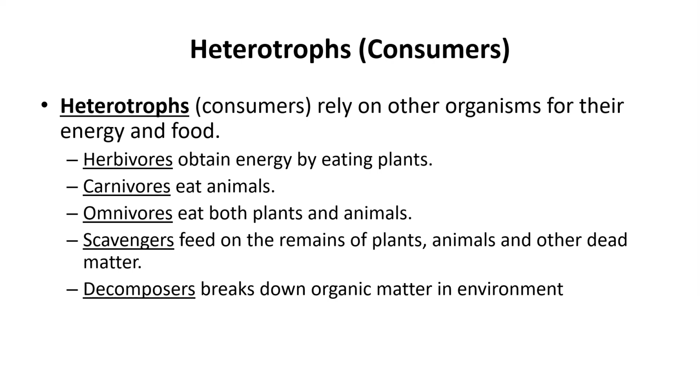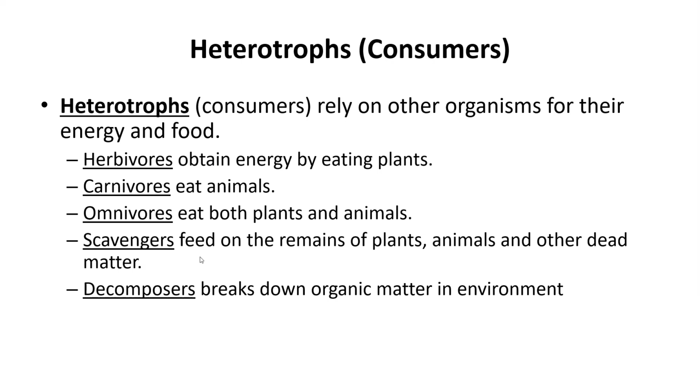Some of the organisms within our ecosystem eat other consumers. So we have some terms that describe these organisms. We have what are called herbivores. So those are our organisms that obtain energy by eating just plants. And so think of those trees and flowers and leaves. Then we have carnivores.